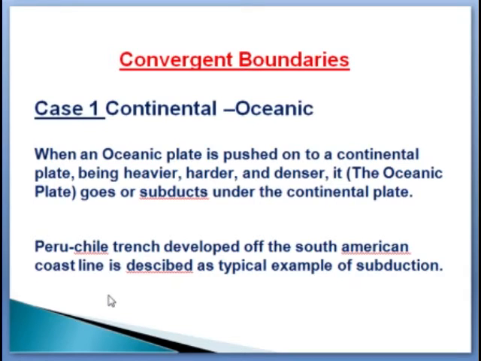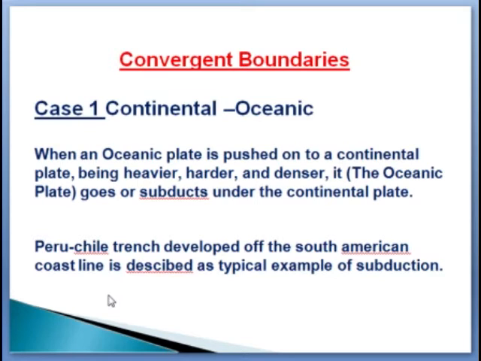When an oceanic plate is pushed onto the continental plate, being heavier, harder and denser, the oceanic plate goes or subducts under the continental plate.